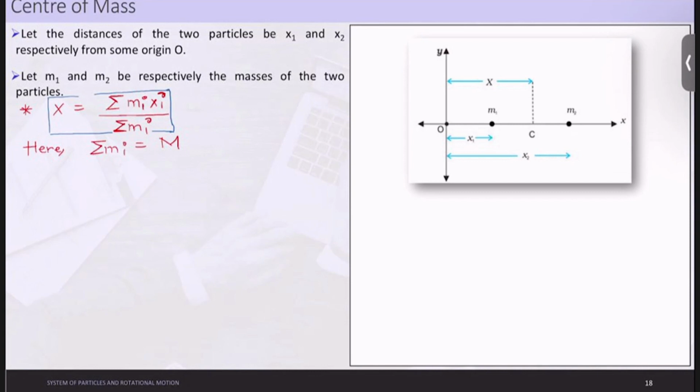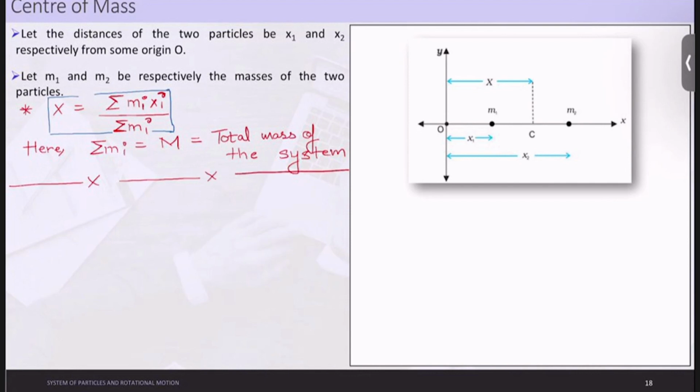If that body is having a system of n particles, the summation of the masses of all those particles will be equal to capital M basically. So this M is basically the total mass of the system. So the mass M will be nothing but the summation of all these particles. Okay, so this was done for one dimension, correct? These concepts were explained for a single dimension.